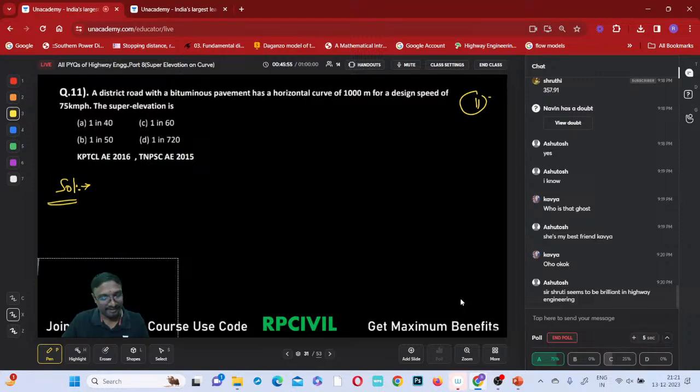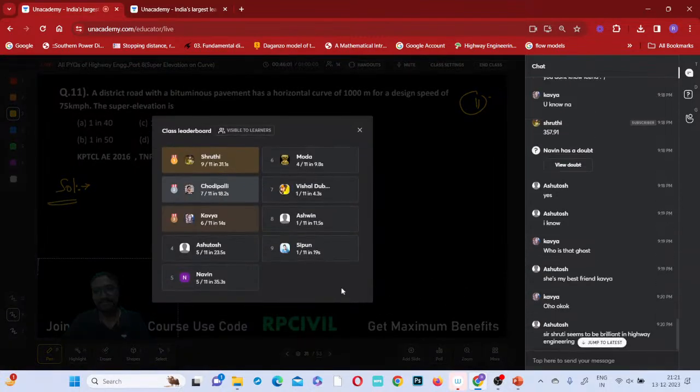Shruti is brilliant everywhere, not only in highway. She is brilliant, power brilliant. Right. Shruti first, Chodipalli second, and Kavya third. These are the toppers still.